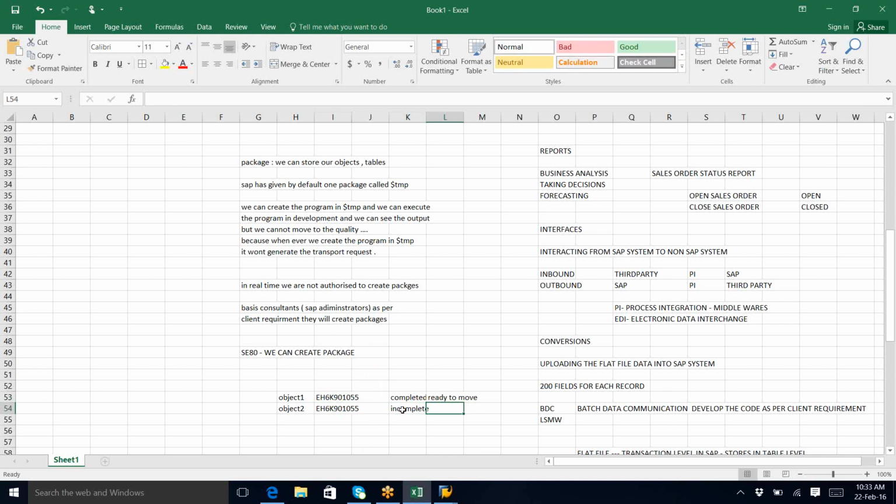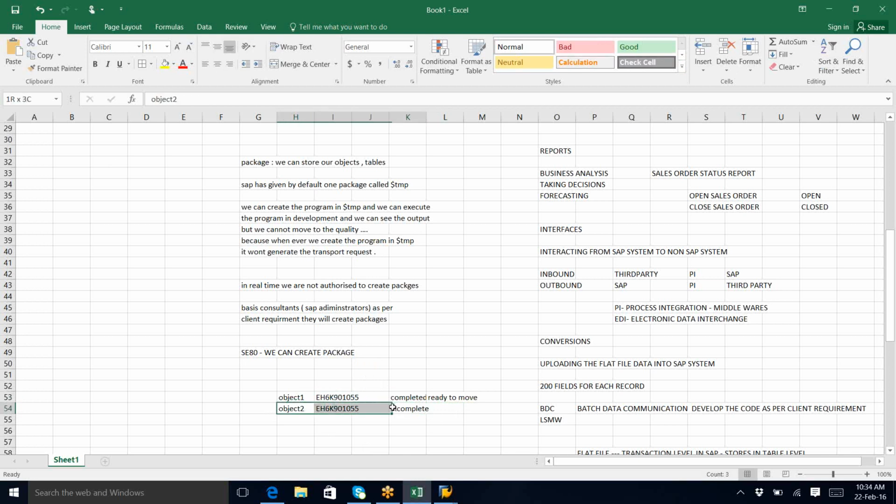The first one is created by another person and is ready to move. Object two is by myself, but it is not complete, within the same workbench request. Perfect question. What happens now in this case is that the incomplete object will also move to quality if you move this to quality.